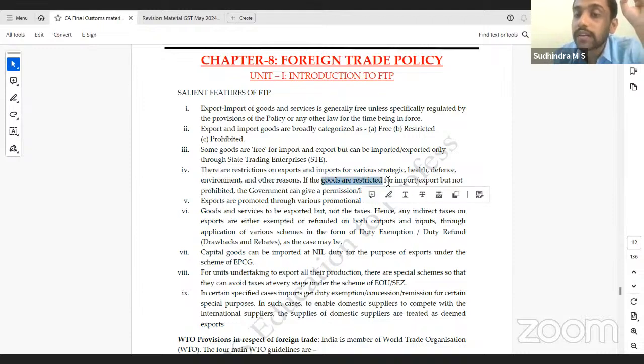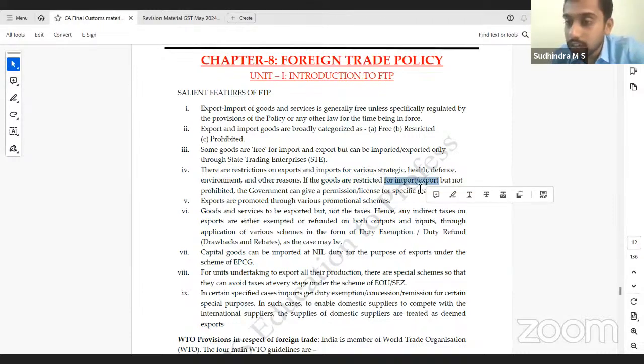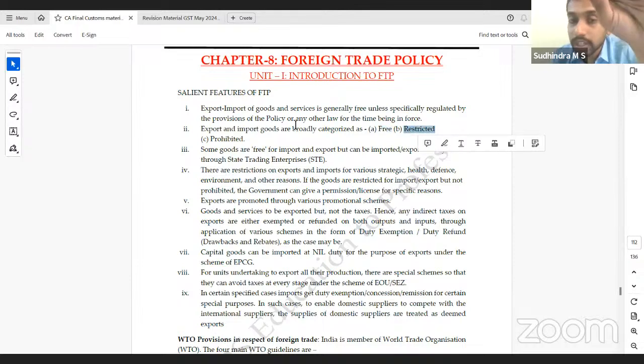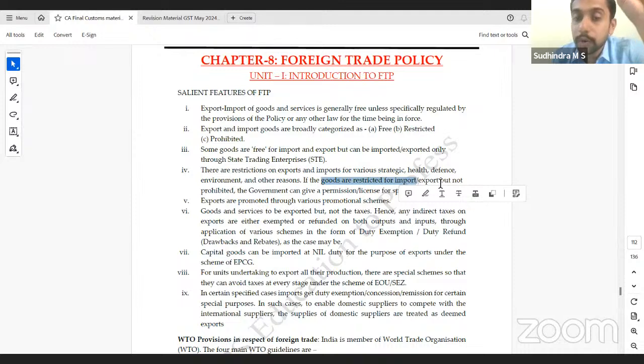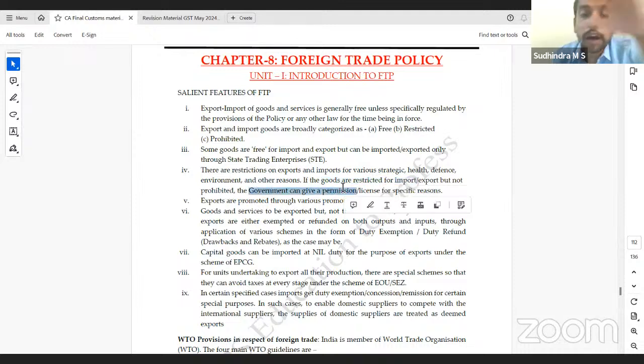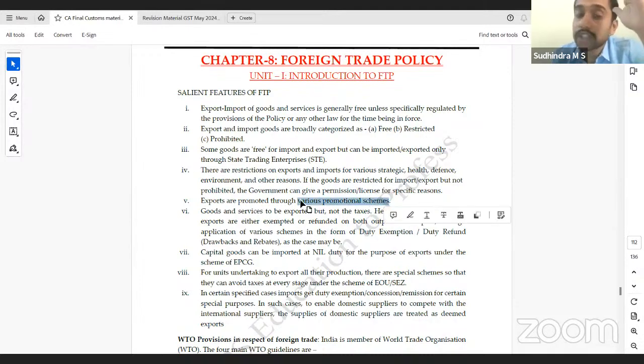If goods are restricted for import and export, what do we understand by restriction? You have to take permission. Right? Free means without anyone's permission you can bring. Restriction means you have to obtain permission. Prohibition means not at all possible. If goods are restricted for import or export, but not prohibited, government can give a permission or license for a specific reason. Exports are promoted through various promotional schemes.